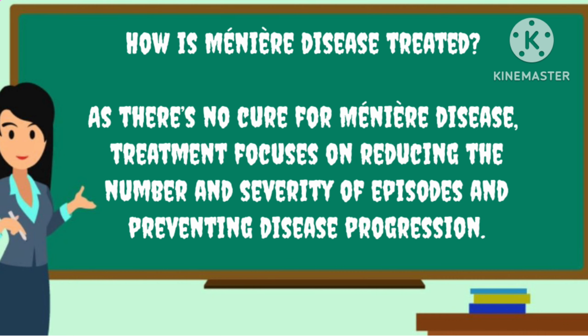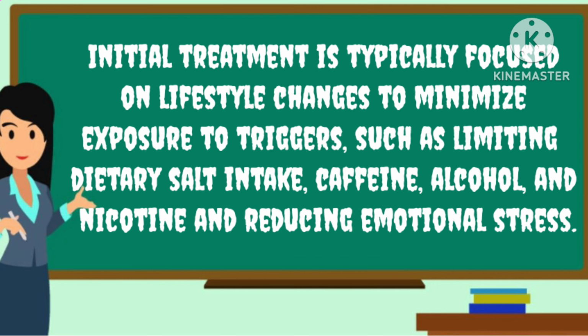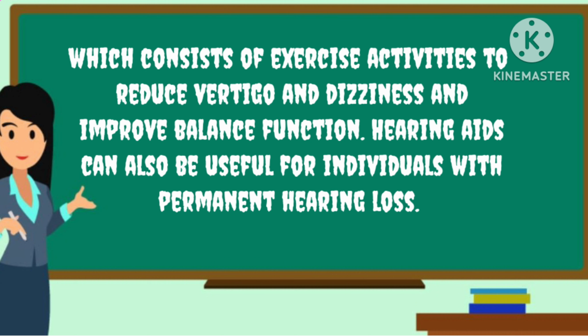How to treat Meniere's disease? As there is no cure for Meniere's disease, treatment focuses on reducing the number and severity of episodes and prevention of disease progression. Initial treatment is typically focused on lifestyle changes to minimize exposure to triggers, such as limiting dietary salt intake, caffeine, alcohol and nicotine, and reducing emotional stress. This includes exercise activities to reduce vertigo and dizziness and improve balance function. Hearing aids may also be useful for individuals with permanent hearing loss.